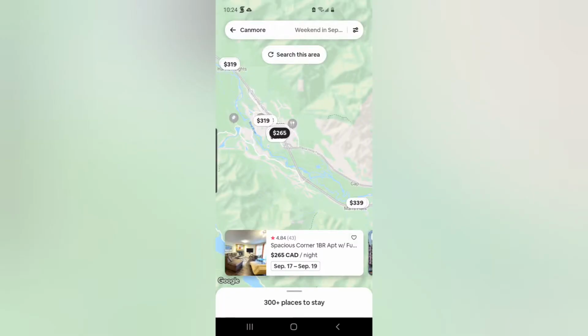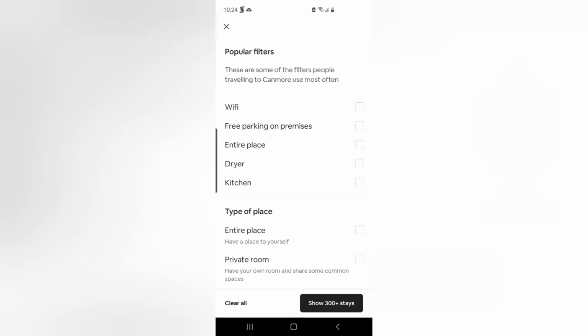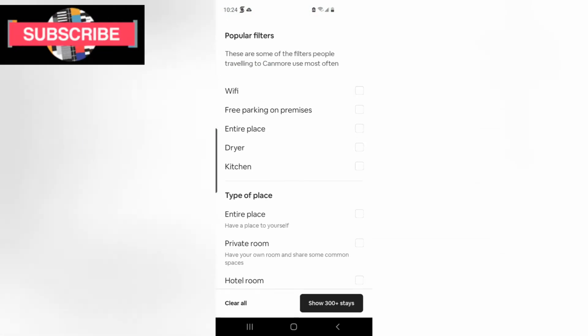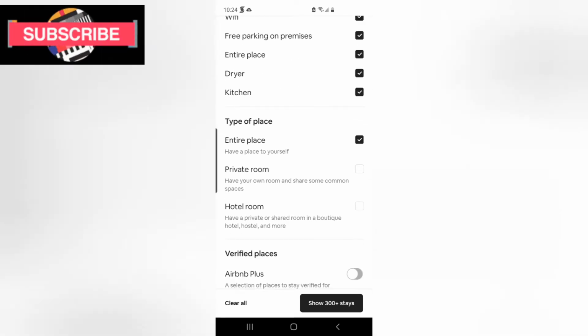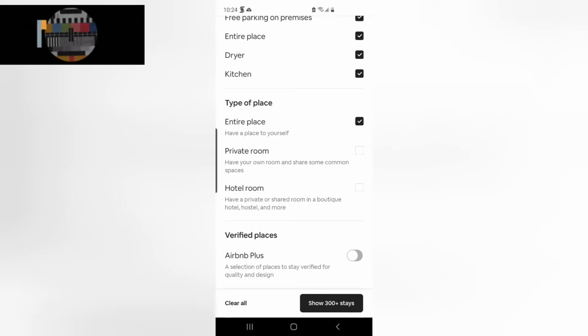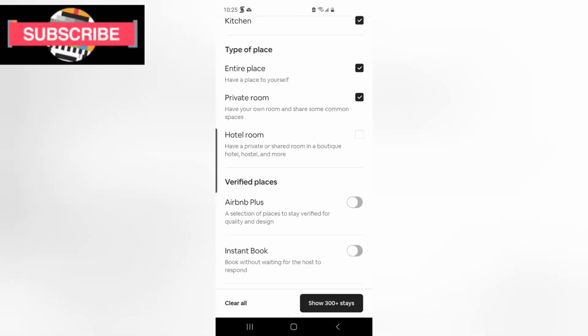Surrey, BC. Here you can see if I choose a city, for example Canmore or anywhere, I think this is available pretty much all over North America, and I'm not sure if it's international, Europe or so. I haven't checked yet. When you click on those little 2 dots, you can choose the place you want, like all the services and accommodations. If you want to choose Wi-Fi, free parking, dryer, kitchen, and the type of place you want to stay, is it a private room, hotel room, or so on?